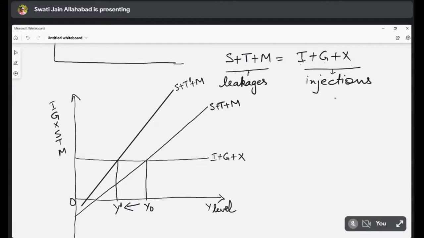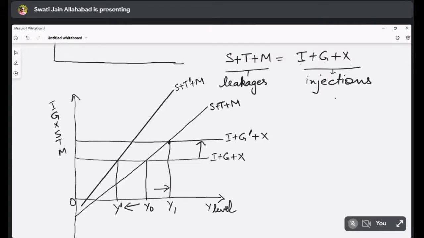If you increase the autonomous variables, with the previous level of savings, taxes and imports, the income increases. The income increases to Y1, because what you have done is that you have increased G. If you increase any of the autonomous variables, the income will increase.